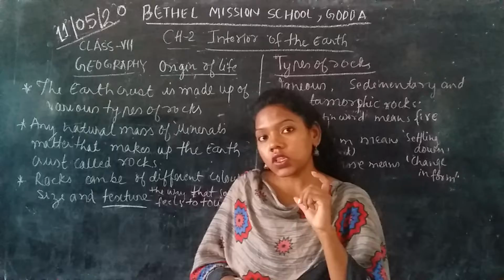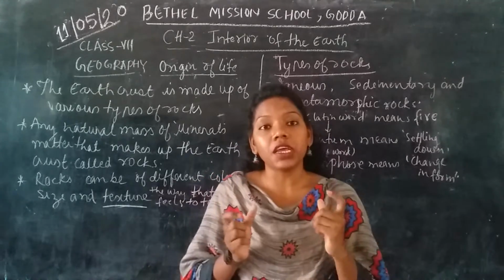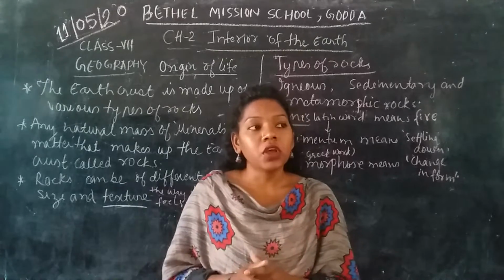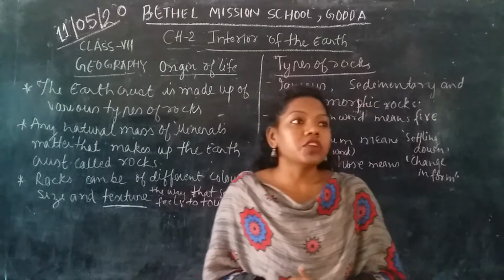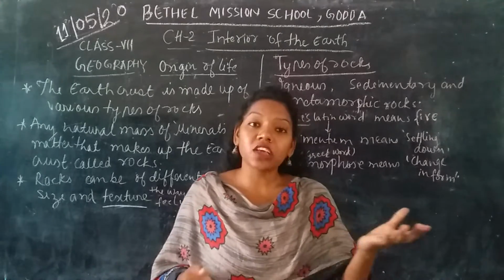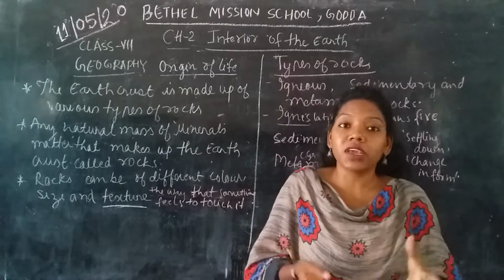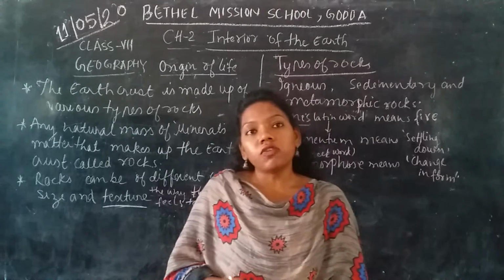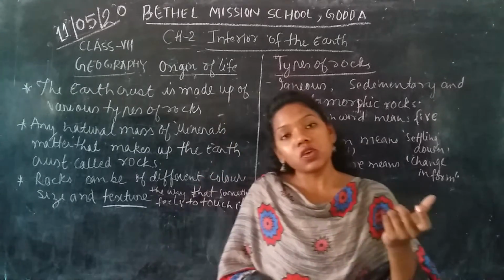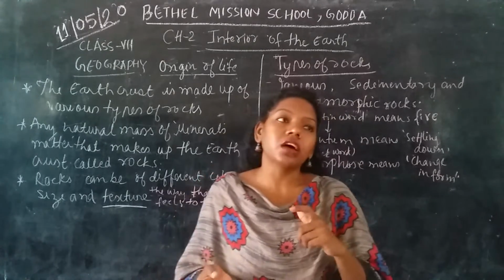So how is the soil made up? If you think deeply, how is the soil formed? Actually, soil is made up of rocks. Then how can rocks become soil? Yes or no? For rocks to turn into soil, it takes millions and billions of years to transform.